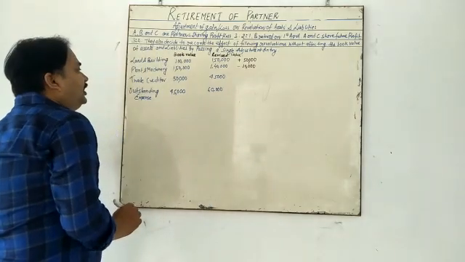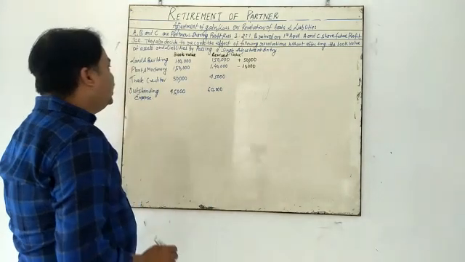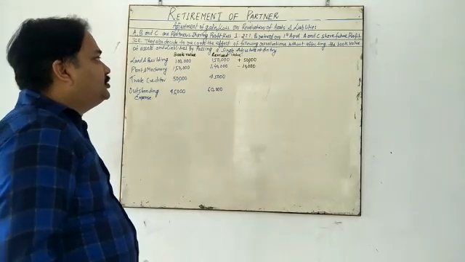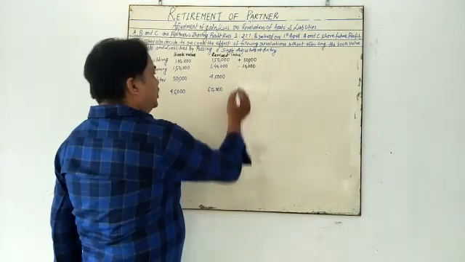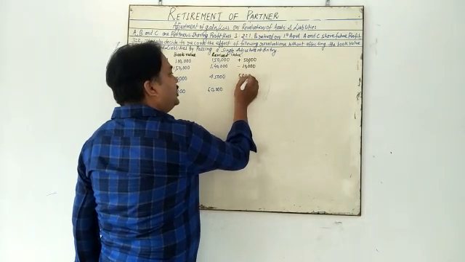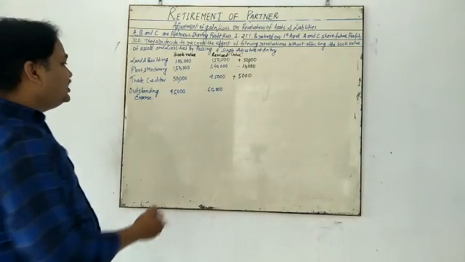Trade creditor. Previously the trade creditor was 50,000. But now the trade creditor is going to be 45,000. It means liability is going to be decreased, so you are going to add. What about the next?